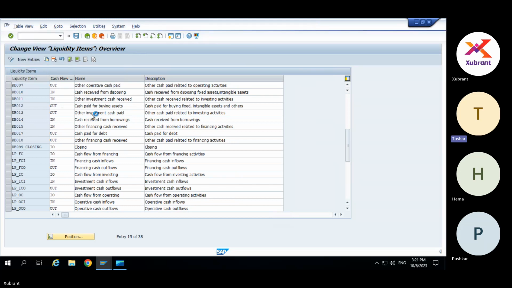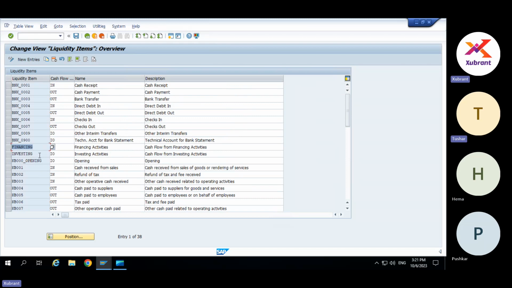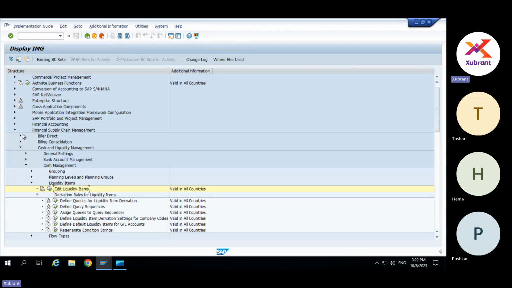Amish, just one question. These items are nothing but what we assigned in the cash flow report, right? Correct. These are the ones, like BNK 004 and all. And here you have the cash inflow or outflow, the direction. Some of them might be both inflow and outflow, for example your opening balance or your headers. Or if you classify a loan transaction, for example, it could be both inflow and outflow. So you can either have two, or you can have both of them clubbed into one only.